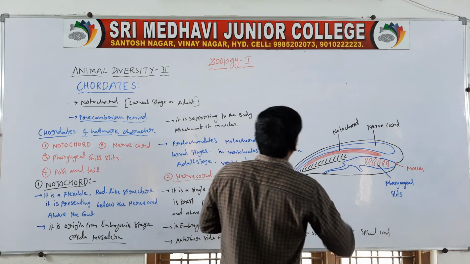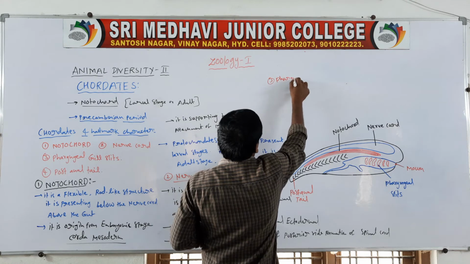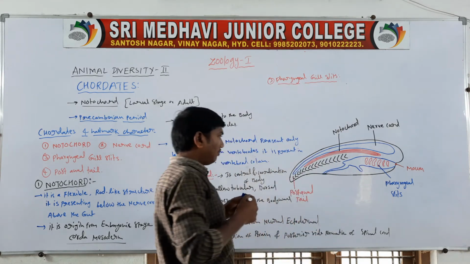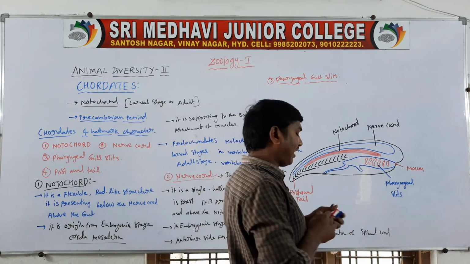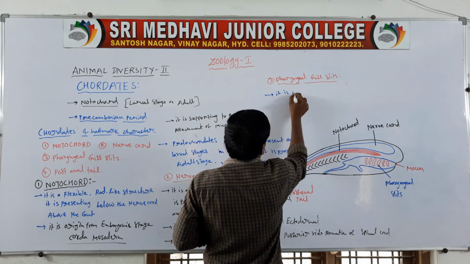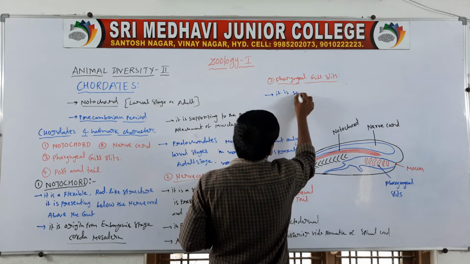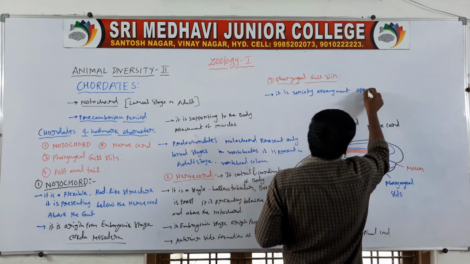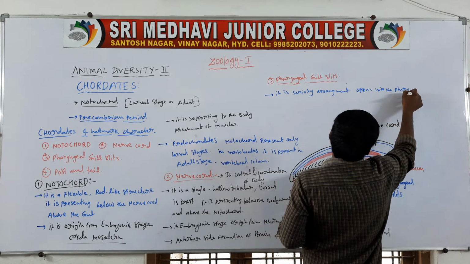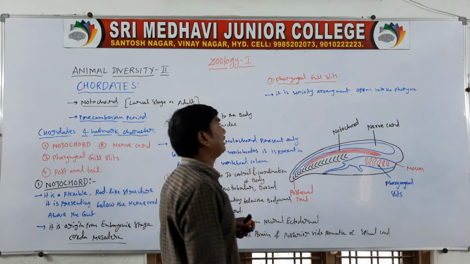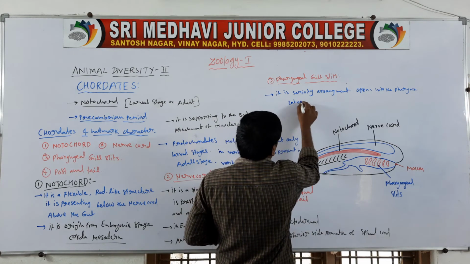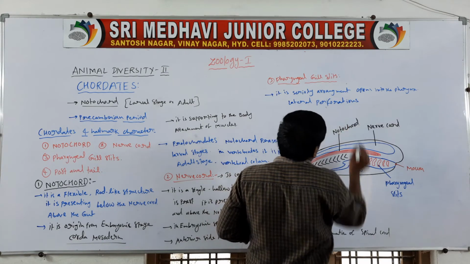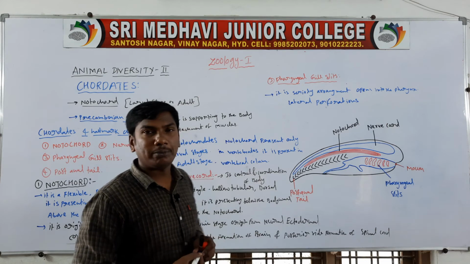Next one, third one, pharyngeal gill slits. Pharyngeal gill slits are arranged on the lateral side of the pharynx, serially arranged. They open into the pharynx. They are lateral perforations.